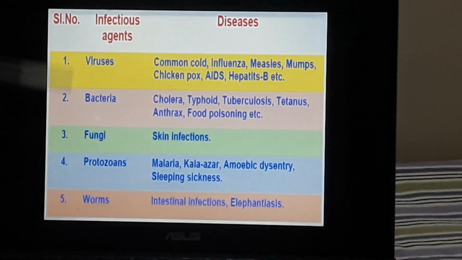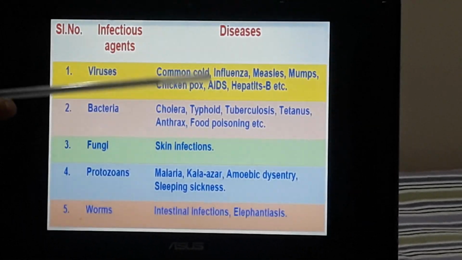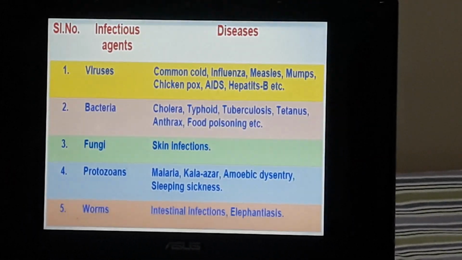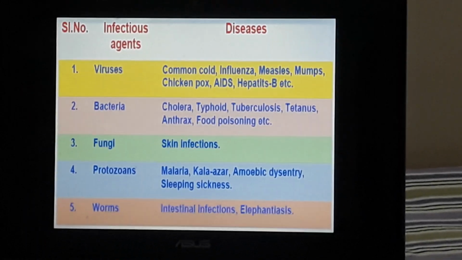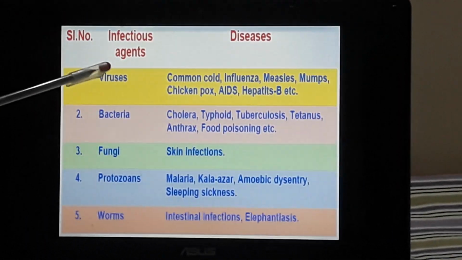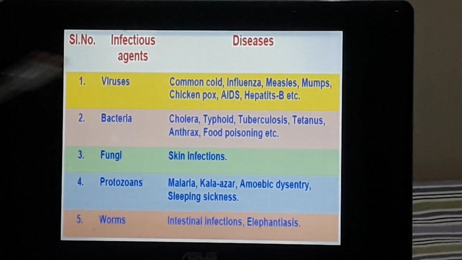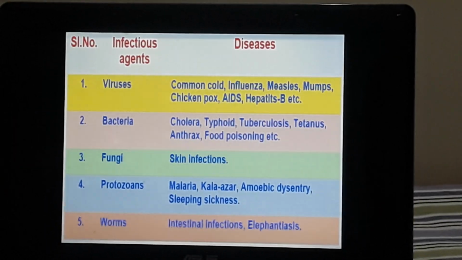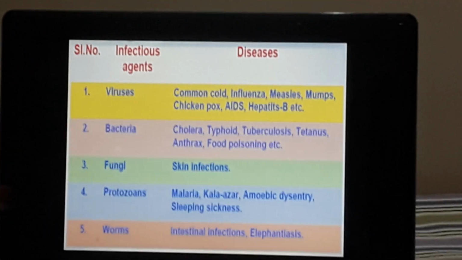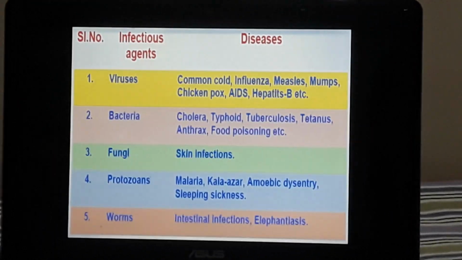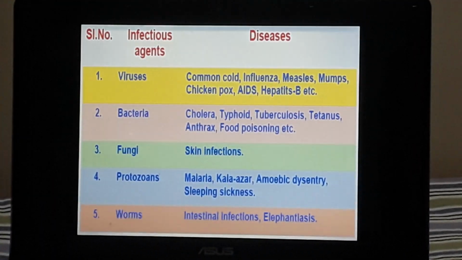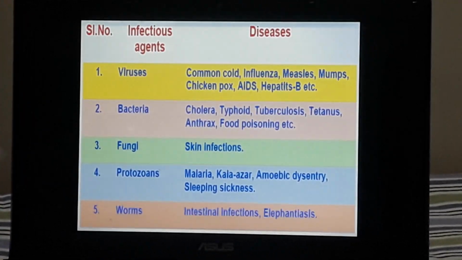So in this table, we will now go across a table in which you have on the left hand side the infectious agents, that is the pathogens, and on the right hand side you have the diseases caused by these infectious agents. You can see this slide very properly. You can see viruses, they cause common cold, influenza, measles, mumps, chickenpox, AIDS, hepatitis B. I'll just explain a little bit about all the diseases. Common cold, as you know, is a common disease that all of us face often. Influenza is also a type of cold.